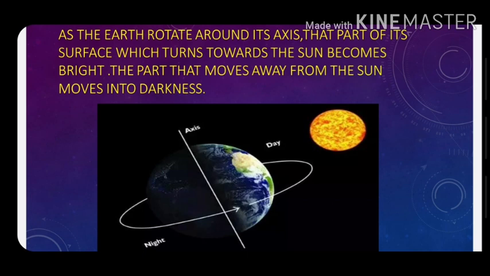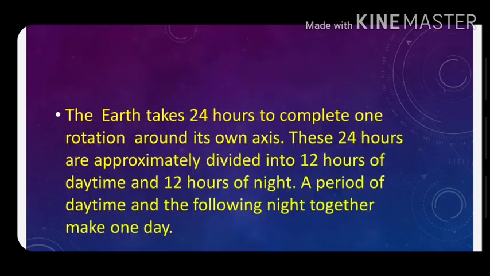As the earth rotates around its axis, that part of its surface which turns toward the sun becomes bright. The part that moves away from the sun moves into darkness. The earth takes 24 hours to complete one rotation around its own axis. These 24 hours are approximately divided into 12 hours of daytime and 12 hours of night. A period of daytime and the following night together makes one day.